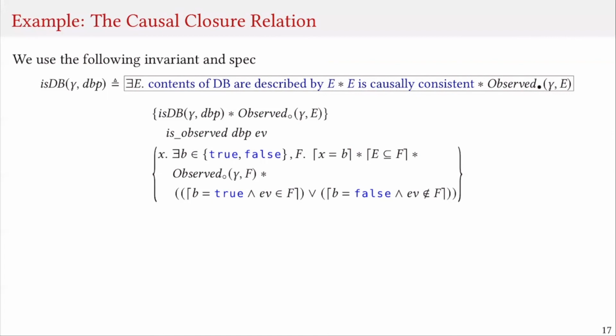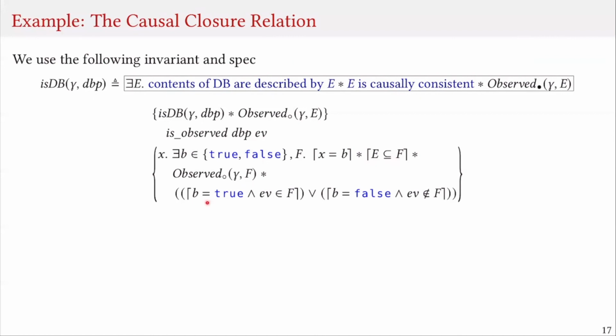The isObserved function checks whether an event is observed or not. The specification says that if before checking if some event is observed, we know that the set of observed events is at least E, then we know after the check that the set of observed events is some greater set F, that is a superset of the set E that we started with, and that the return value is a Boolean value.